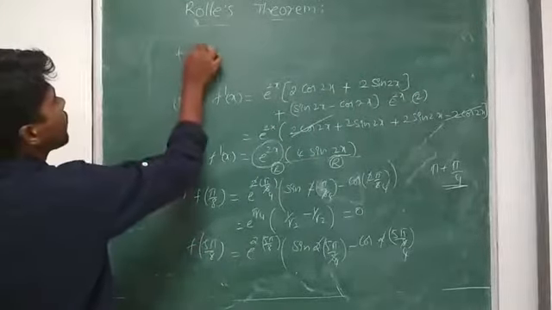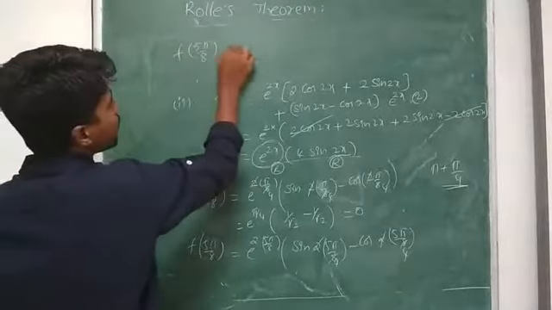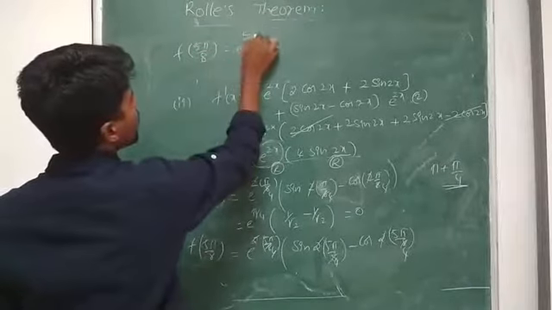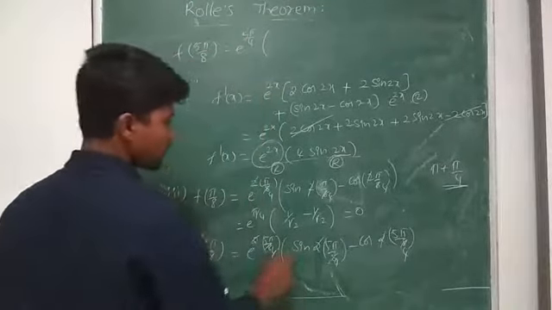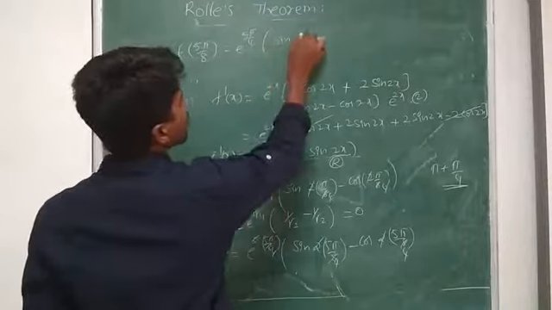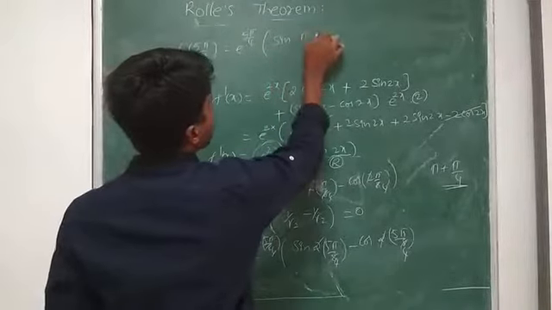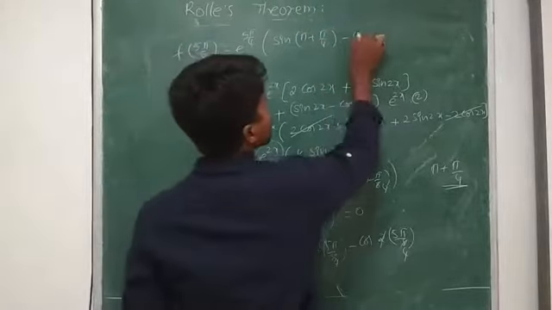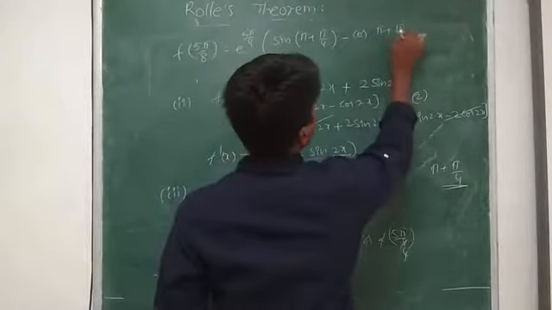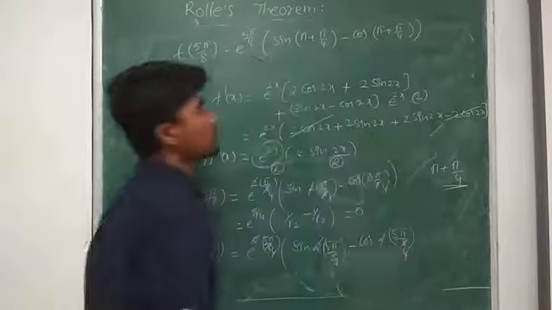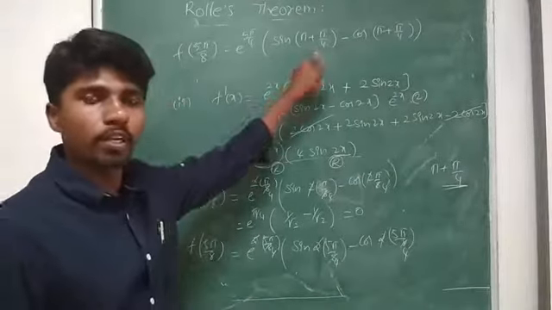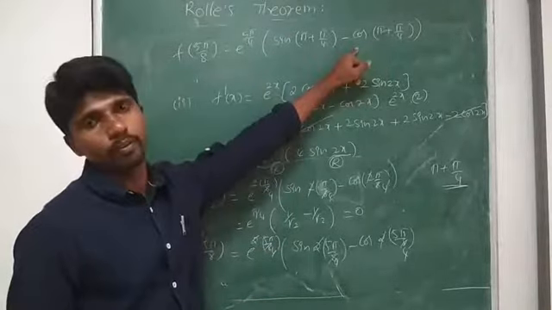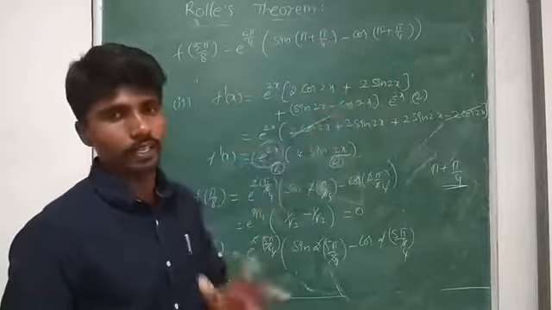Then f of 5 pi by 8 we get as e power 5 pi by 4 into sin of 5 pi by 4 minus cos of 5 pi by 4. Pi plus pi by 4 belongs to the third quadrant. In the third quadrant, sine is negative, cos is also negative. All Silver Tea Cups: only tan is positive.